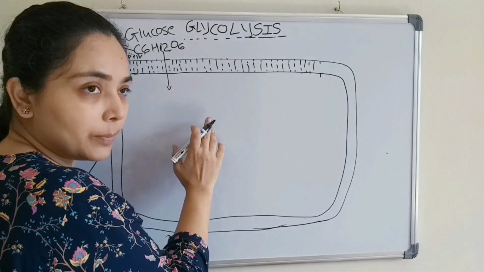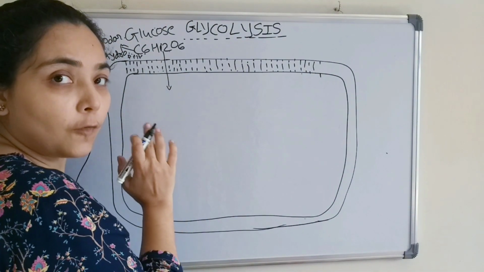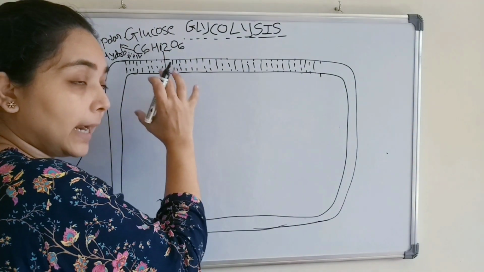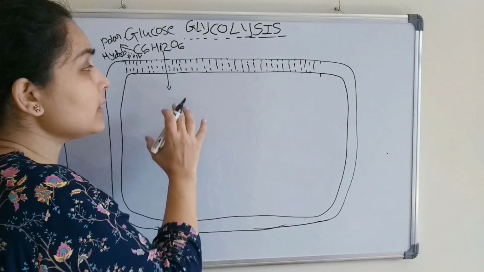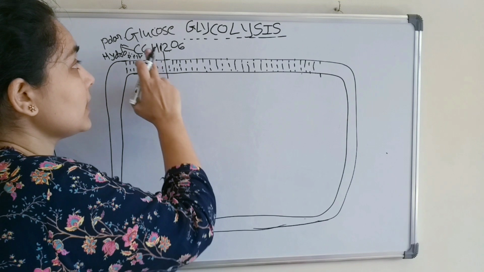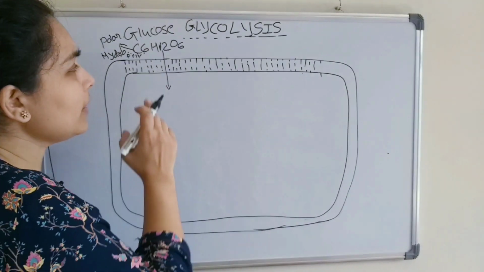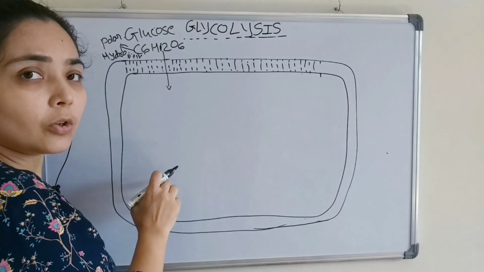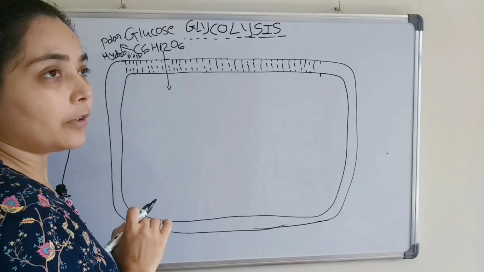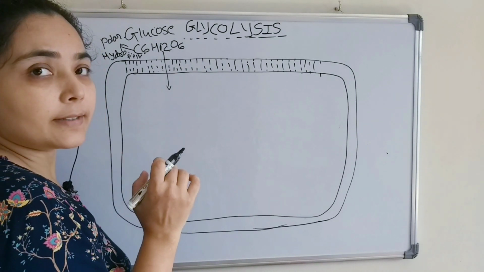The cell membrane has a lipid bilayer, and the tail region of the lipid bilayer is hydrophobic. So when glucose tries to enter the cell, it will be repelled by the lipid bilayer, because the bilayer is hydrophobic and glucose is hydrophilic. Also, glucose is a large molecule, so it cannot enter the cell by simple diffusion. It requires some sort of assistance.